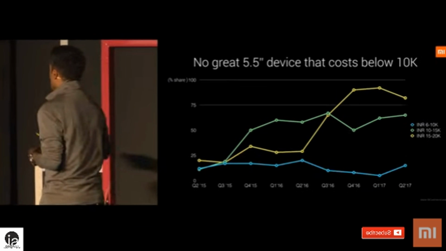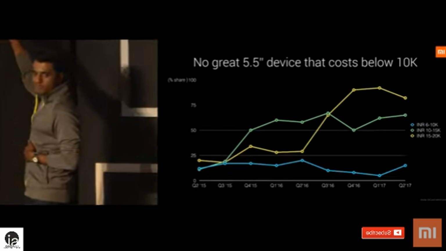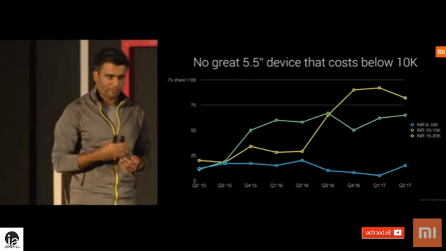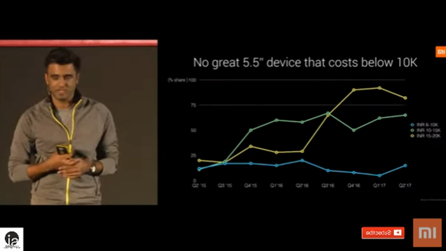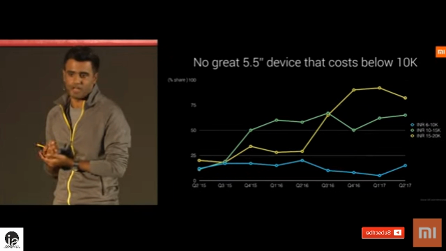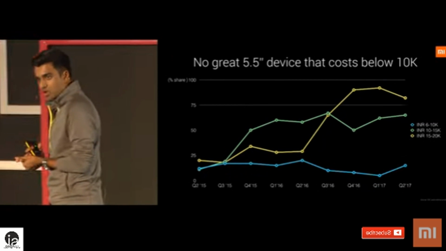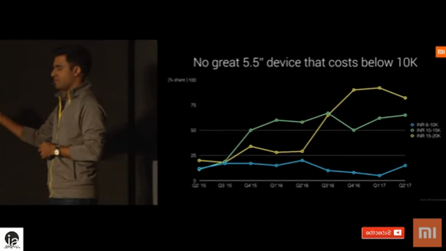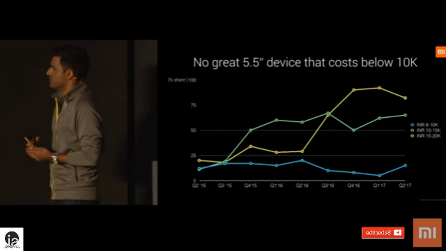And if you can see here, when you go above 10,000 rupees, 5.5-inch phones have a huge market share, over 50%. From 15 to 20,000 rupees, it's almost 80% in certain quarters. But when you look below 10,000 rupees, 6 to 10,000, the numbers are much, much lower. It's like 5, 10%.